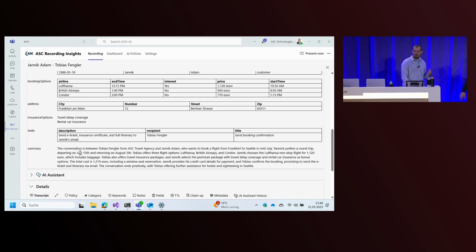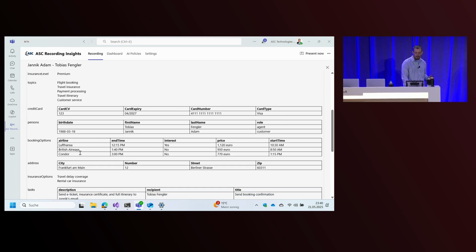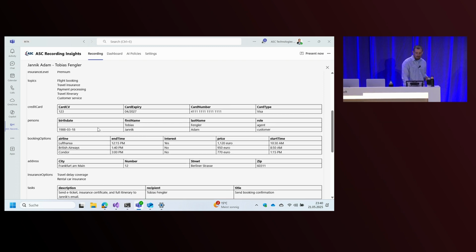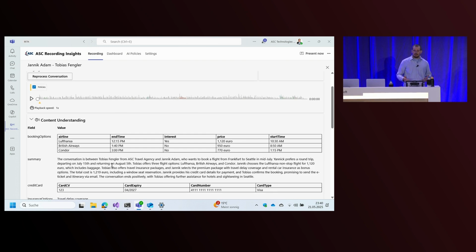The second section that I want to get in are informations about the customer itself, about persons that were mentioned in this call with first names, last names, their roles, and birth dates. Also credit card informations that were mentioned during the conversation, and any addresses that were mentioned in the conversation, very important for almost every financial use case where you maybe have to create invoices or write letters to your customers, maybe with an offer, so you can swiftly copy out the email address and so on.